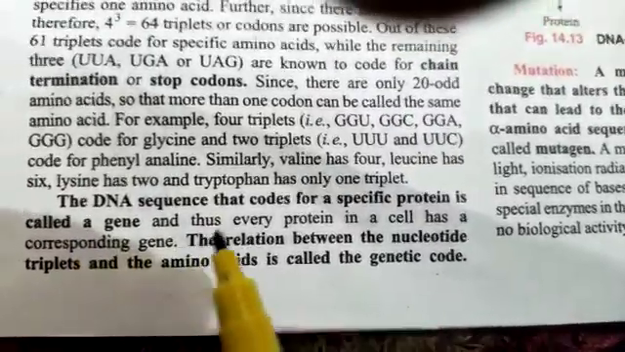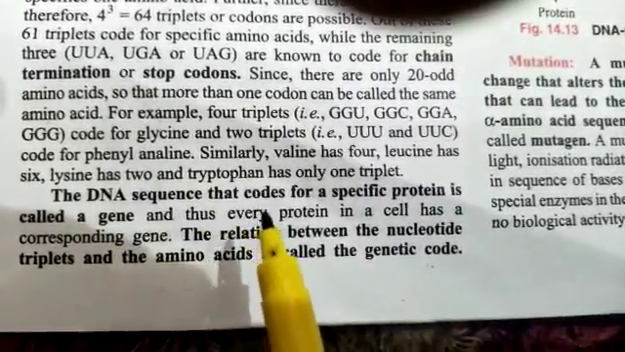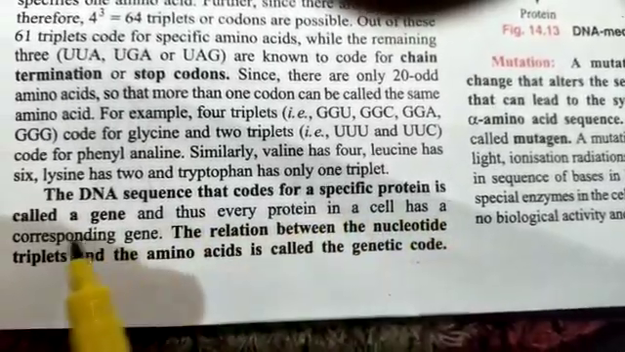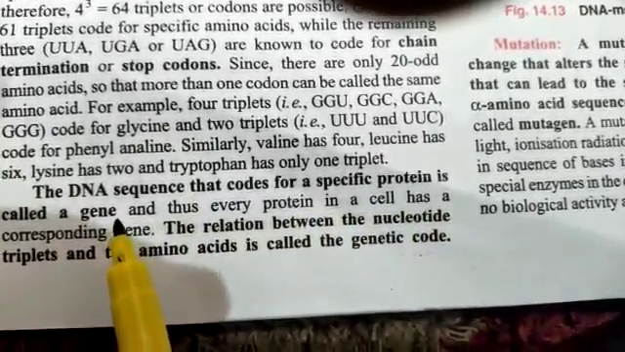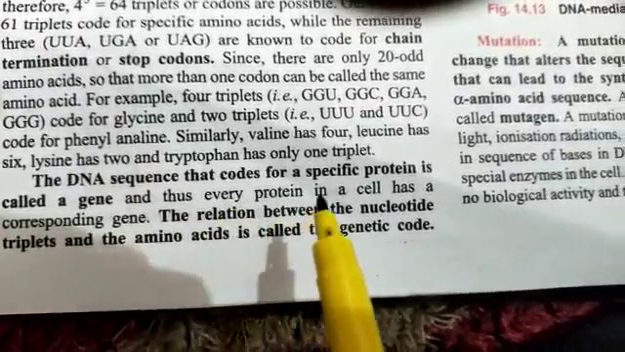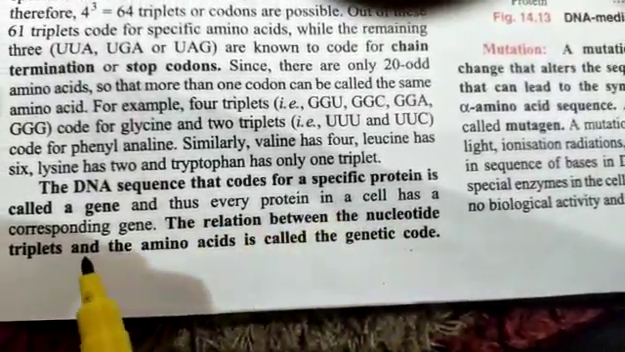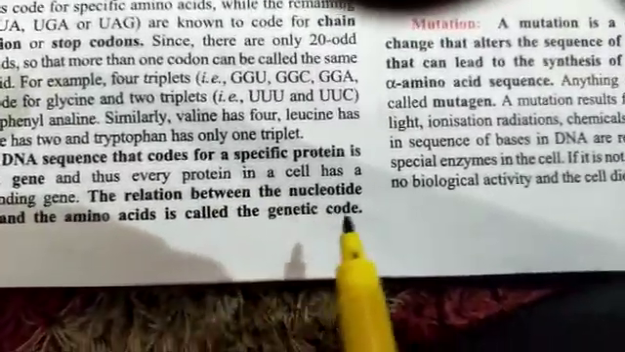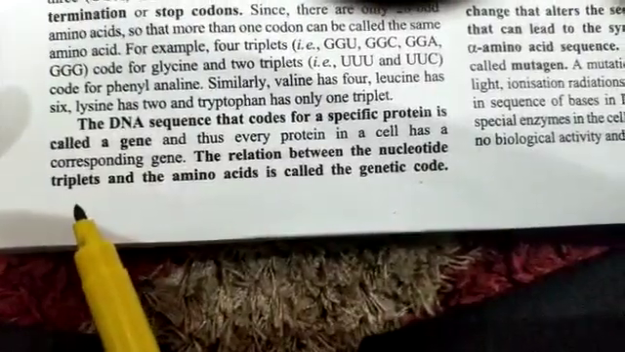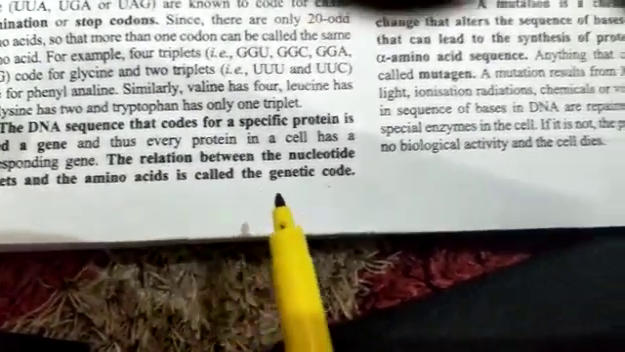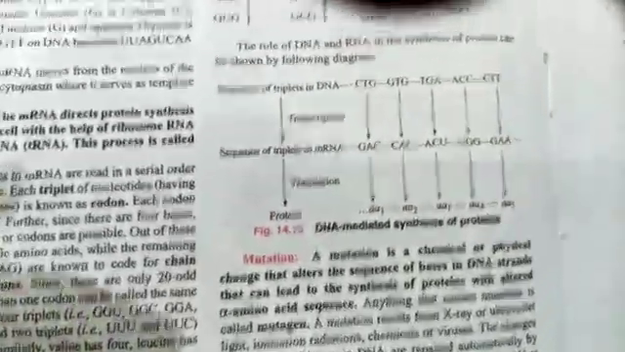The DNA sequence that codes for a specific protein is called a gene. Every protein in a cell has a corresponding gene. The relation between nucleotide triplets and the amino acid is called the genetic code.